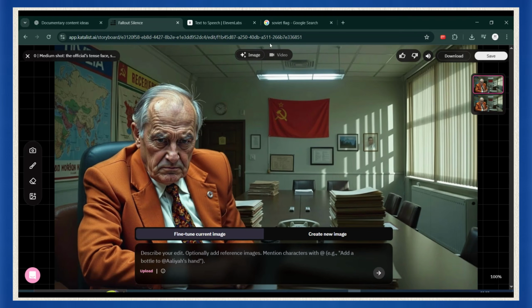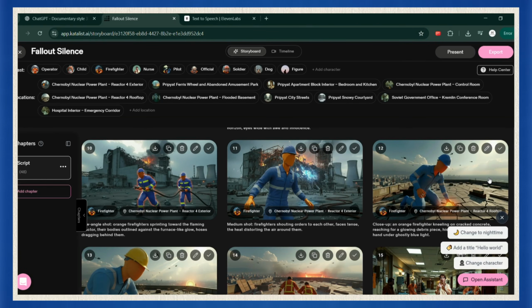But here's the real power move. You've got full control of your storyboard. Want to swap a character, change a location, or tweak a detail? Just tell the AI exactly what you want and it'll update it instantly.